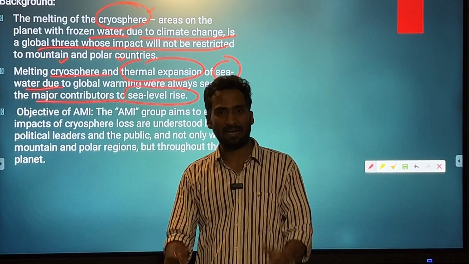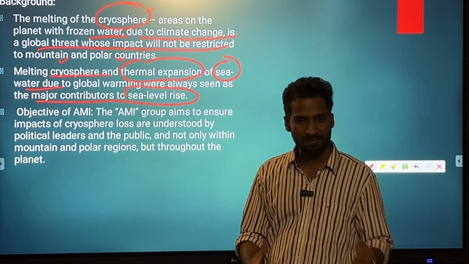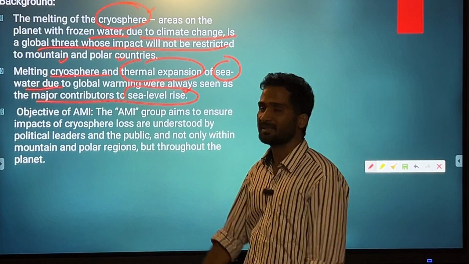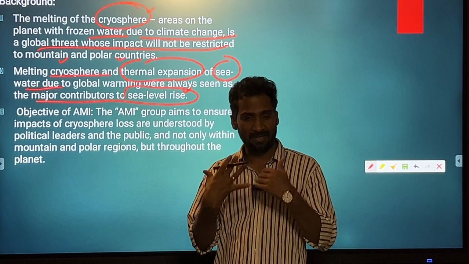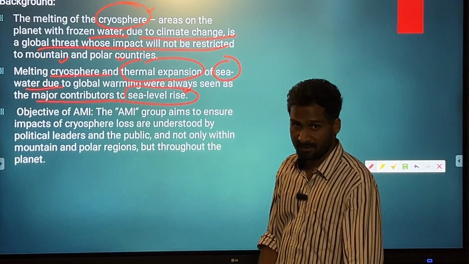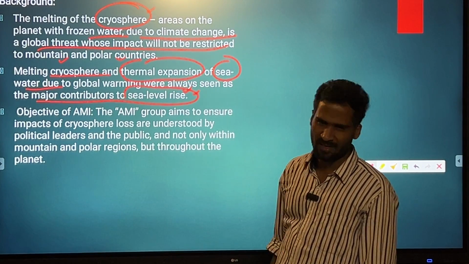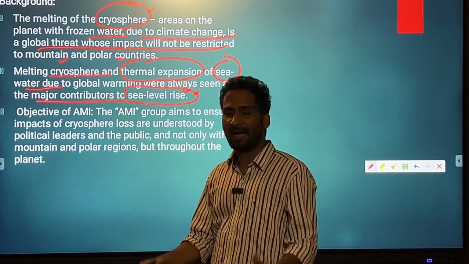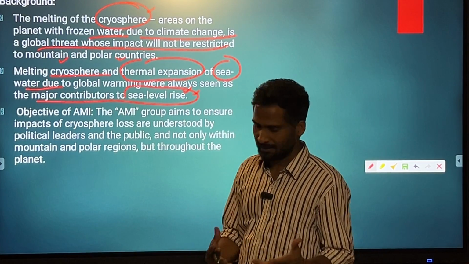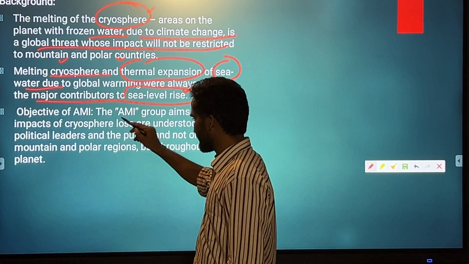And if sea level rises, you know that Indonesia is shifting its capital from Jakarta because of the increase in the sea level. It is anticipated that in the times to come, Jakarta might get underwater because of the sea level rise. So obviously it is a concern for different island countries of the world and other responsible countries of the world. So what is the objective?